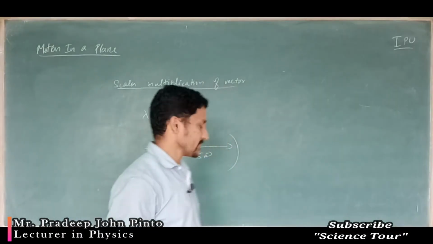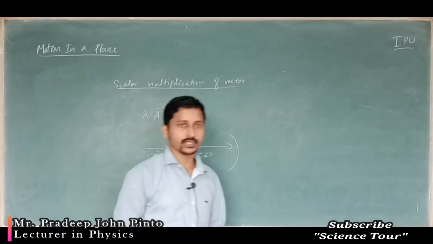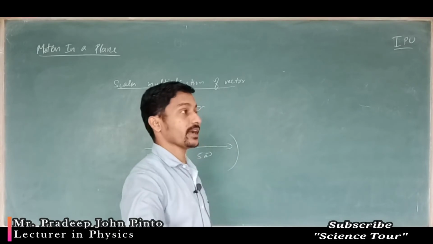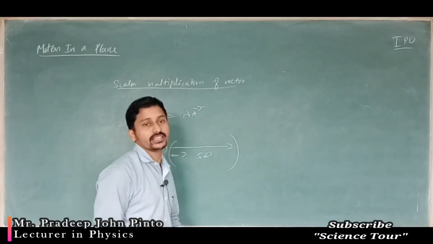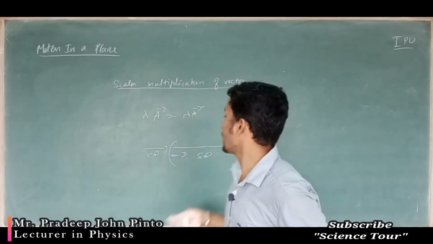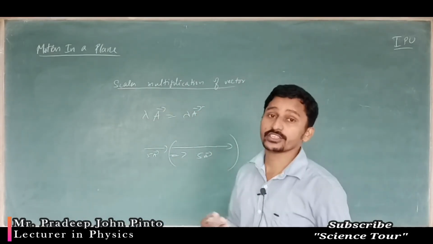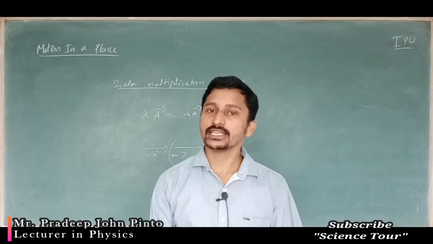So what have we got here? 5 times more, no? That is the thing: 5 times the magnitude is increased. But have we changed the direction? No, we didn't change the direction. So scalar multiplication means the new vector that is formed is 5 times increased.